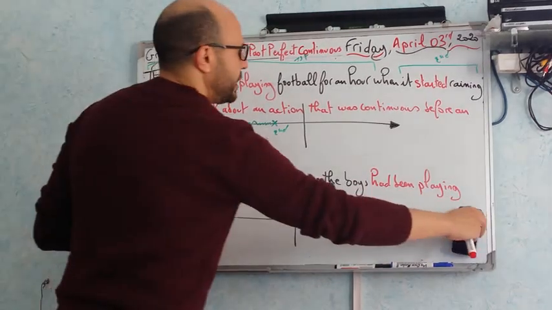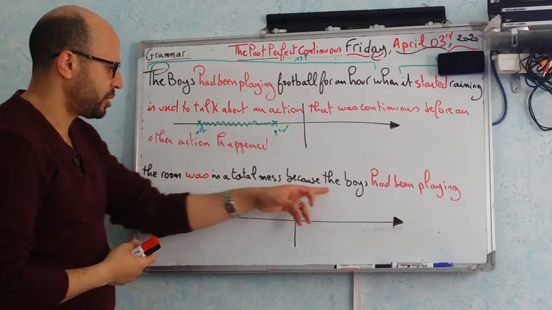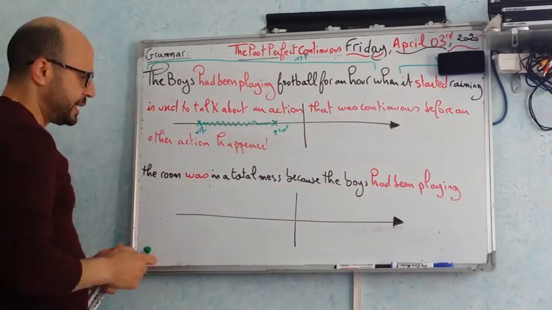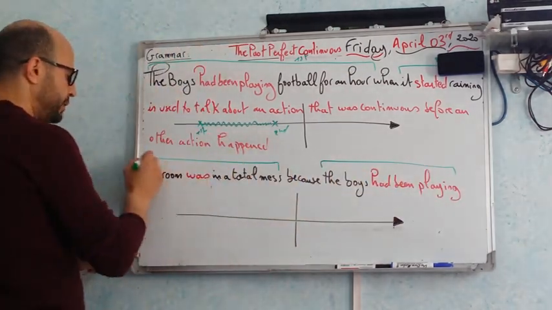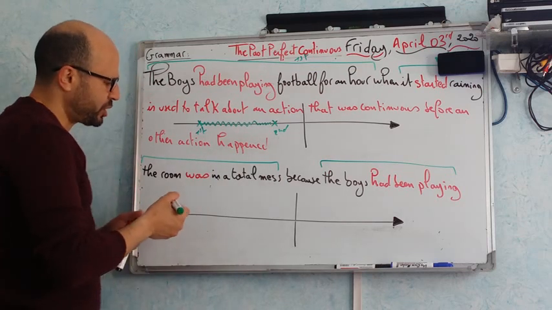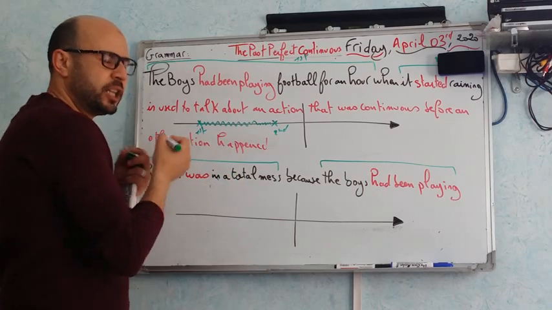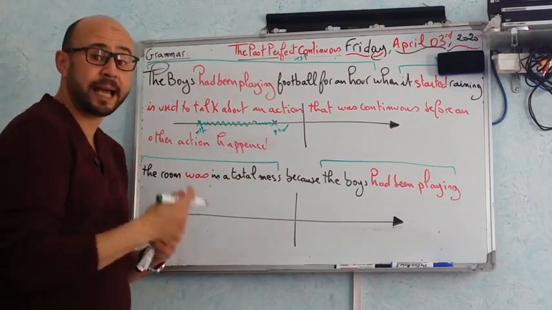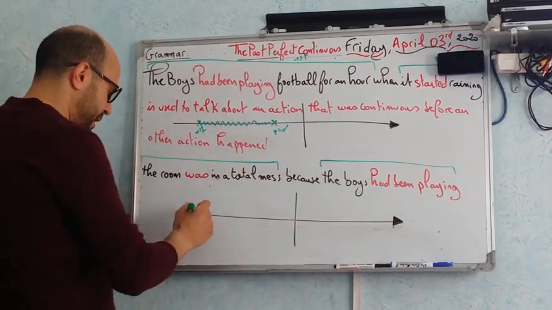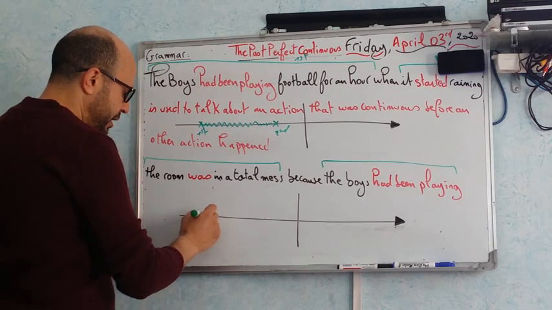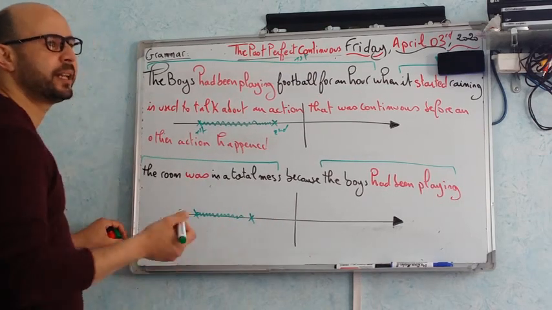The second case, let's study the second example. The room was in a total mess because the boys had been playing. The same thing, we have 2 actions. The boys had been playing here, and here we have the room was in a total mess. So this is a status, هذه حالة من الحالات. A status وضعية in a past. The room is in a total mess. الغرفة في فوضى عارمة. Why is the room in total mess? Because the boys had been playing. Let's imagine the boys started playing here. The result that we have here is that the room is in a total mess.